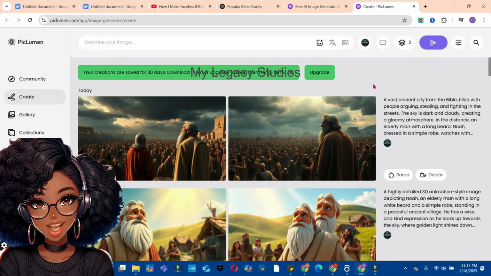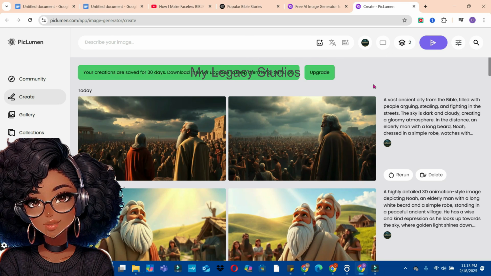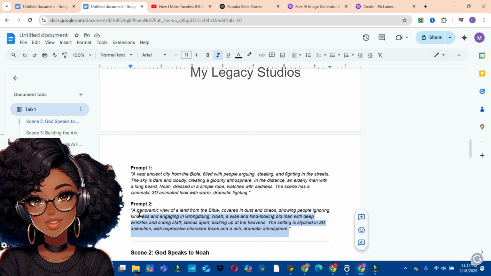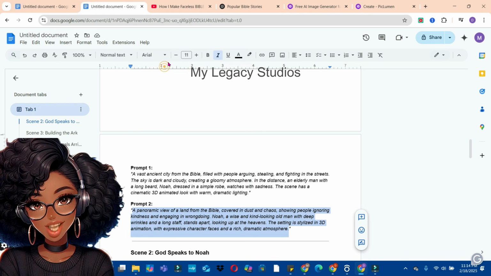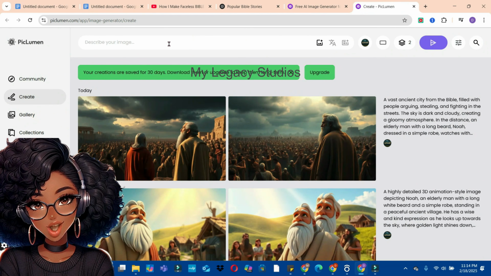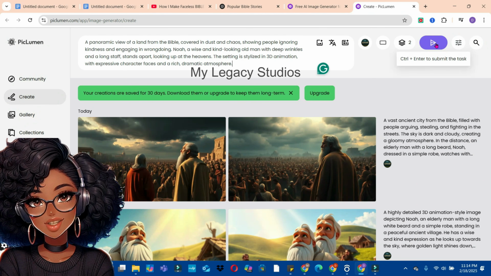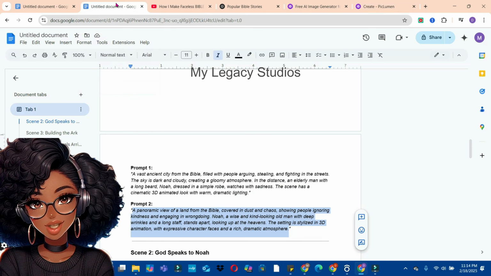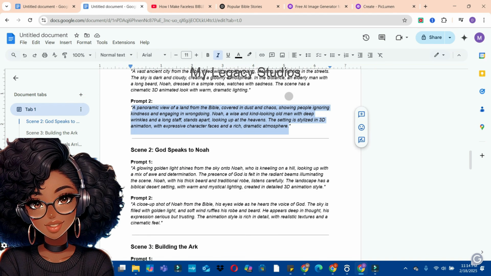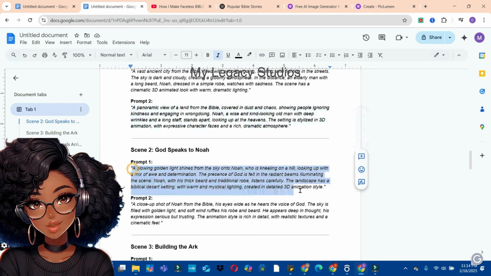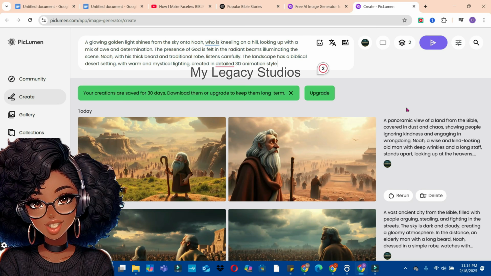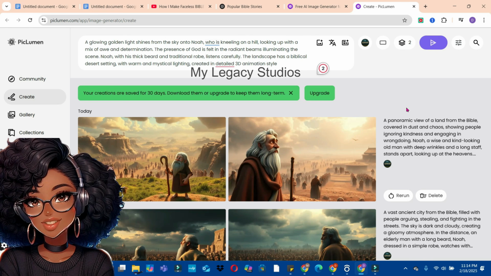So you can see while I was talking, the AI has finished generating the first images for us. Let's go back to our next prompt. Right click on it and click on copy and go back to Piclume, paste the next prompt here and click on the generate button to generate. We are going to do this very fast so that we can finish generating all the images for the story. So now let me quickly do this behind the scenes so that we can quickly continue with the video.